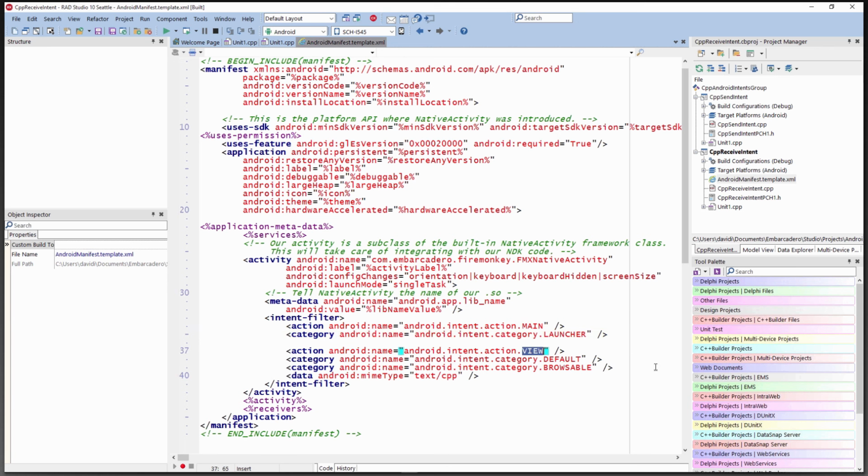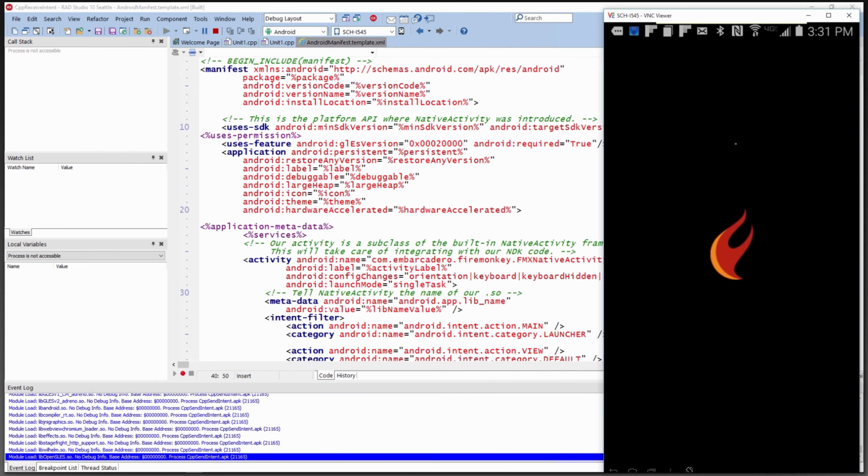The last section here indicates that when this application is installed on the device, it tells the Android package manager that this application can handle an intent of the type action. It's browsable. It can become the default for this type of file type. And then it sets the MIME type. Here, this is the same as what was set in the source code, text/CPP.